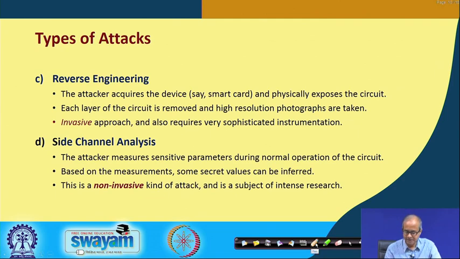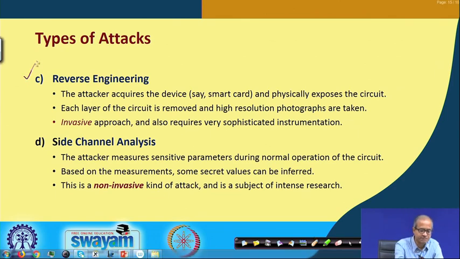Now, the third kind of attack, which is very sophisticated, is called reverse engineering. For those of you who have some idea of how an IC chip is fabricated, you may know that we start with a silicon base called a wafer, and on the silicon wafer, layer by layer, we put a lot of depositions. There are various layers, like diffusion, polysilicon, metals, contacts. So, it is like a building that is being constructed on top of that silicon wafer.